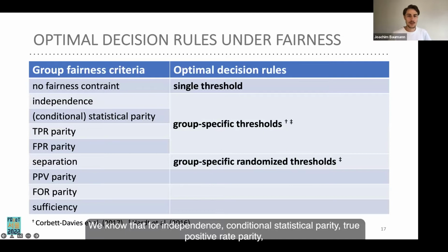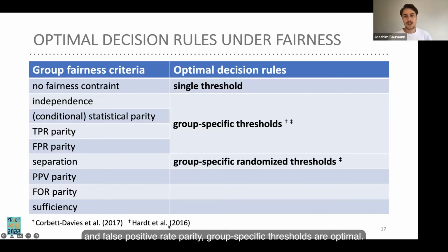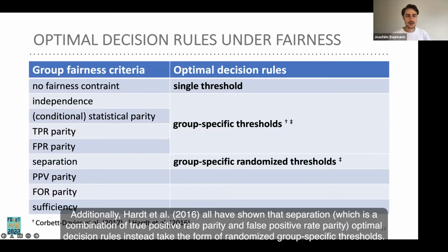We know that for independence, conditional statistical parity, true positive rate parity, and false positive rate parity, group-specific thresholds are optimal. Additionally, Hardt et al. have shown that for separation, which is a combination of true positive rate parity and false positive rate parity, optimal decision rules instead take the form of randomized group-specific thresholds.